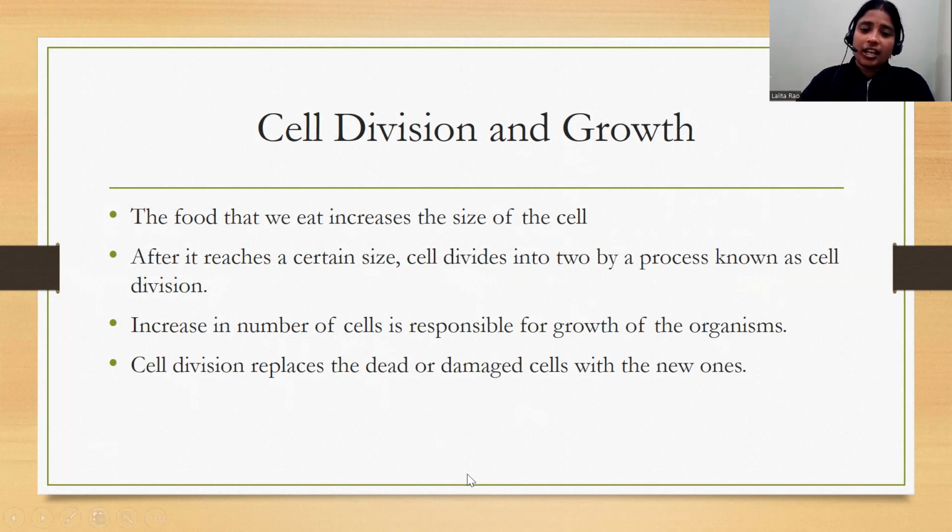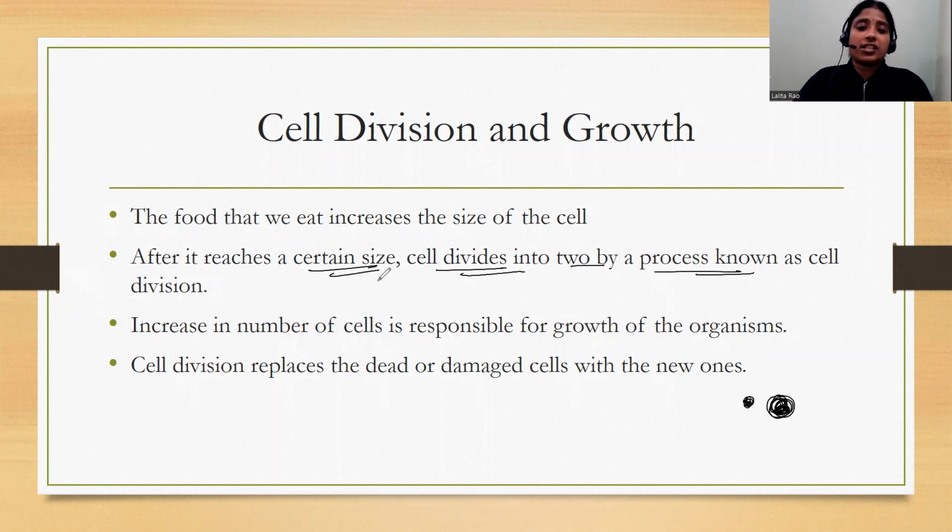Initially, suppose the cell is small, so when you consume food, its size increases. But after it reaches some maximum size, it needs to divide into two, and this process is known as cell division.